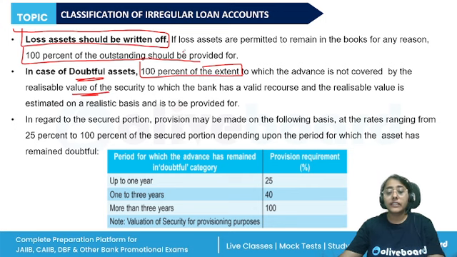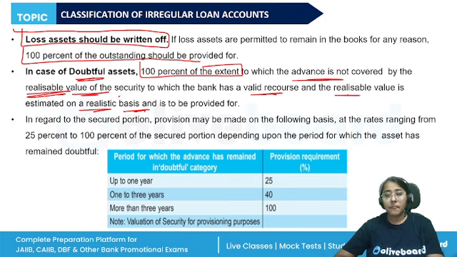So 100% of the extent to which the advance is not covered by the realizable value of the security to which the bank has a valid recourse, and the realizable value is estimated on a realistic basis, is to be provided for. And in regard to the secured portion of the advance, the rates can range from 25% to 30%.